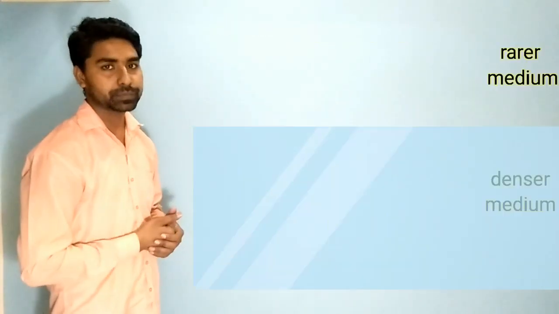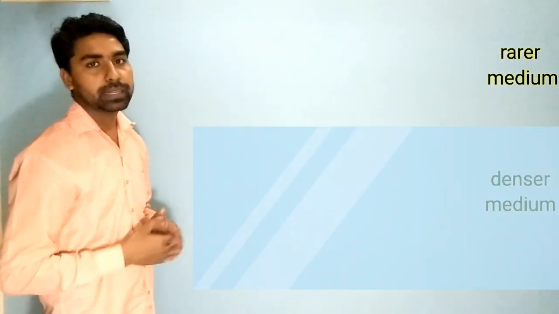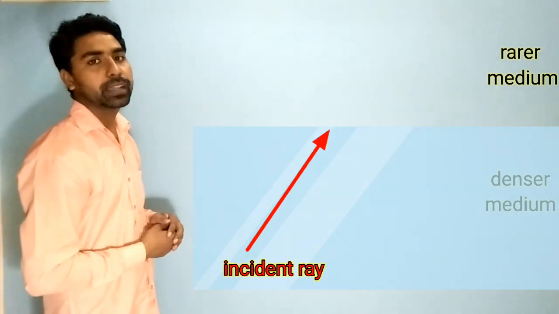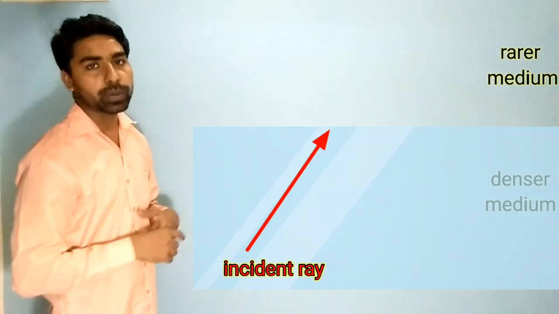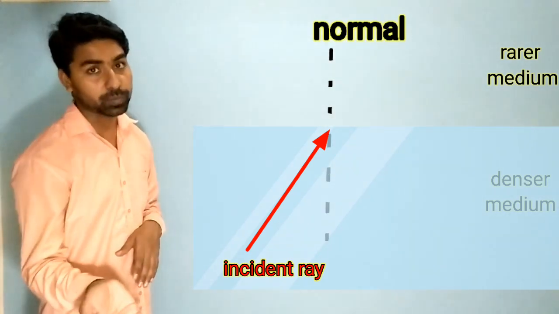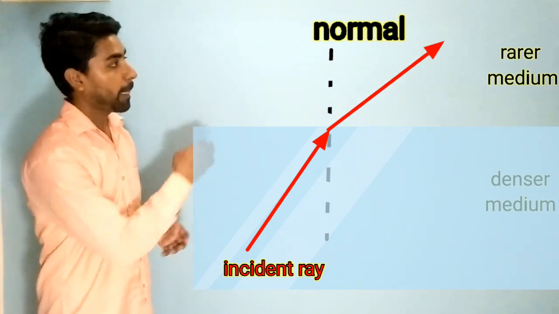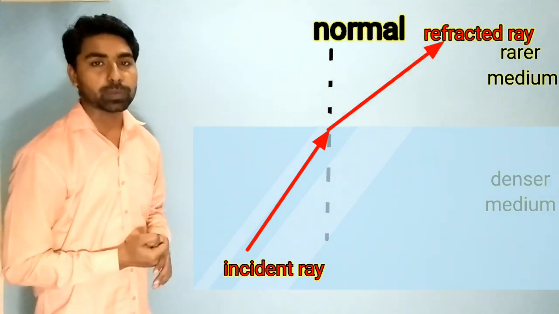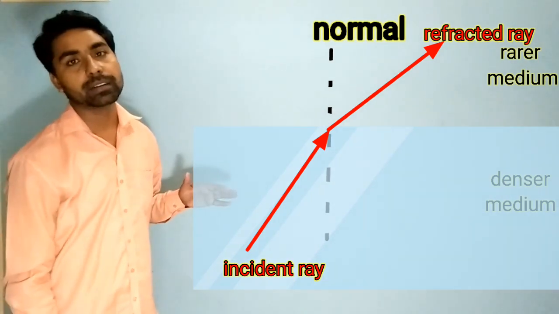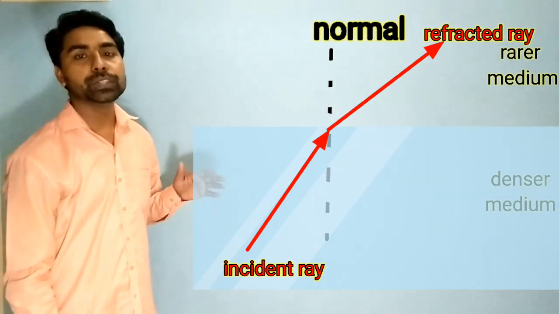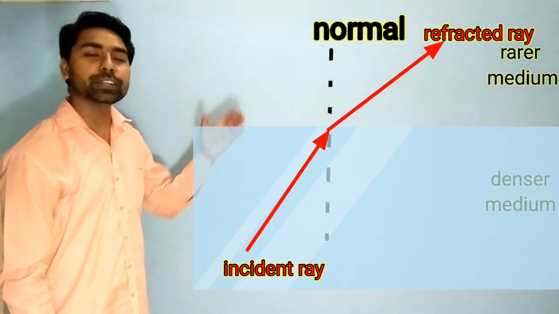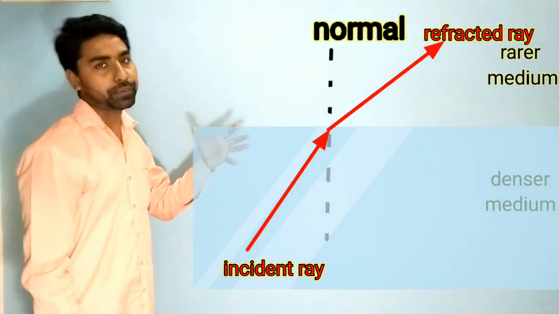Now reverse. Now the light is going from the denser medium to the rarer medium. In the same way, we will draw a normal. The light will bend away from the normal. The reverse path will be here. So what we have seen is, when the light was coming from rarer to denser, it was bending toward the normal, and now when the light is going from denser to rarer, it is bending away from the normal.